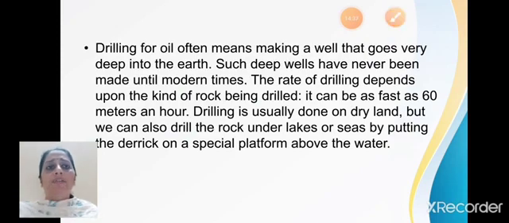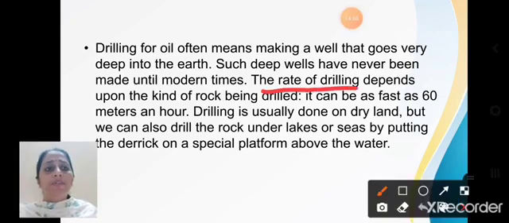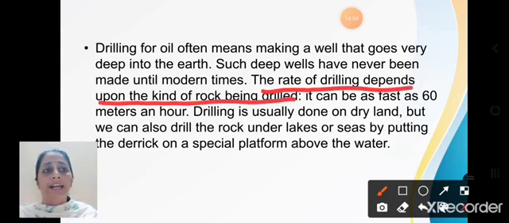Drilling for oil often means making a well that goes deep into the earth. Such deep wells have never been made until modern times. The rate of drilling depends upon the kind of rock being drilled. It can be as fast as 60 meters an hour. Drilling is usually done on dry land, but we can also drill the rocks under lakes or seas by putting the derrick on a special platform over the water.